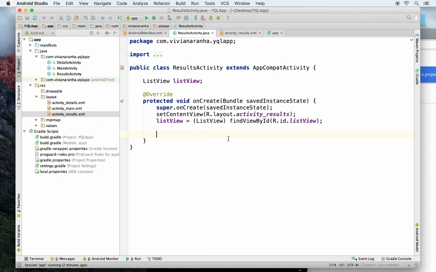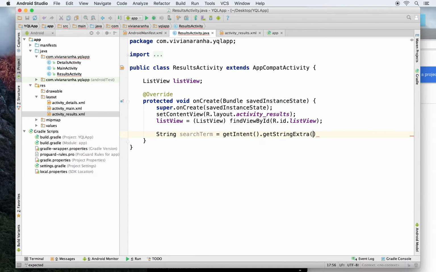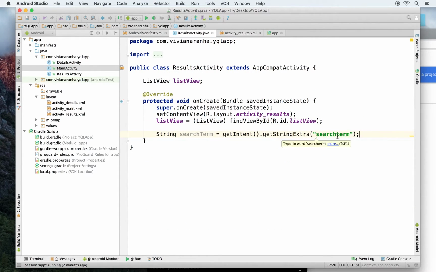Once I have the list view, let's get the search term and zip code that I actually passed from the previous activity. getIntent().getStringExtra. I passed searchTerm. I think there was a capital T. Just to cross check, I can always go here. Search term and postal code was passed. So create it something like this. And the second one was postal code, and that is passed using this. Okay, so I have my postal code and I have my search term.